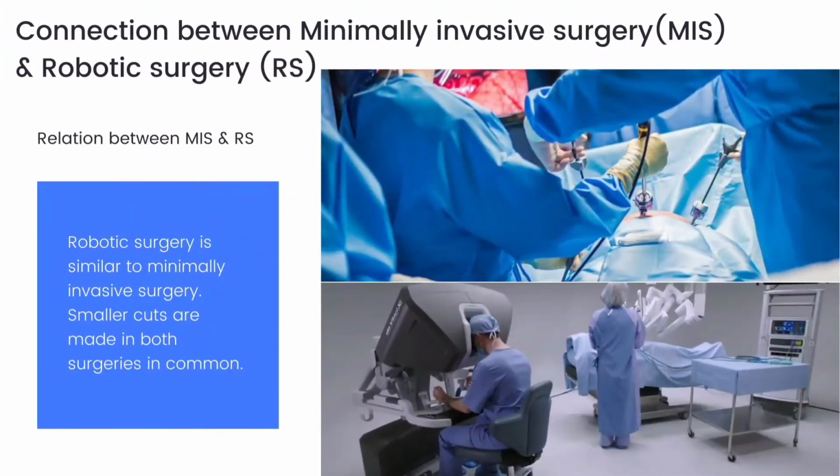What is the connection between minimally invasive surgery and robotic surgery? Robotic surgery is similar to minimally invasive surgery. Both minimally invasive and robotic surgery use small cuts or incisions, a guide wire with camera, and surgical instruments in common.